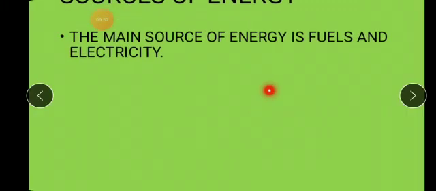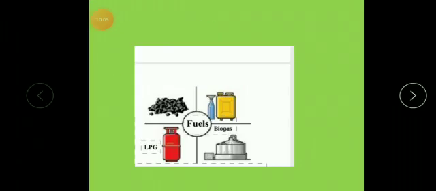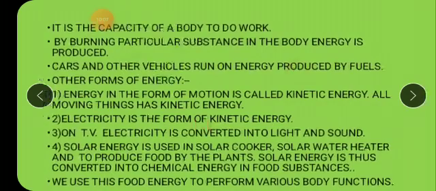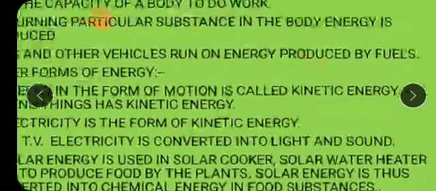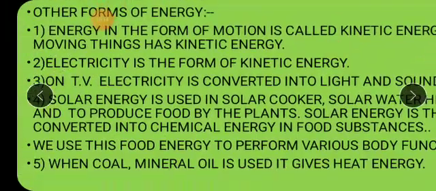So that means we can say which are the sources of energy. The main source of energy is what, children? Fuels and electricity. These are the two main sources of energy from where we can produce the energy. Fuels and electricity. Understood? So which are the various different forms of energy? Heat energy, chemical energy, kinetic energy, electricity, solar energy, isn't it? Light and sound energy. These are all various types or forms of energy.